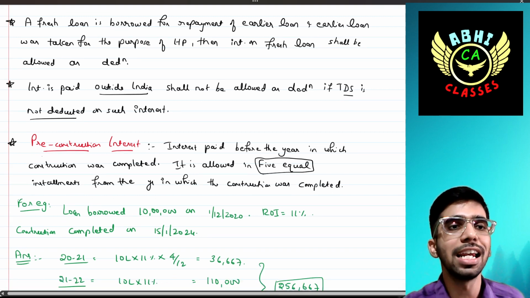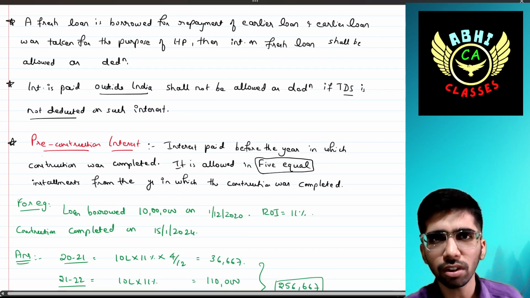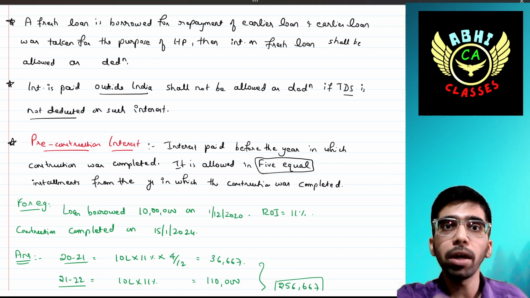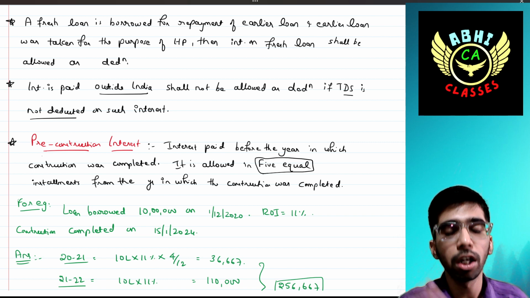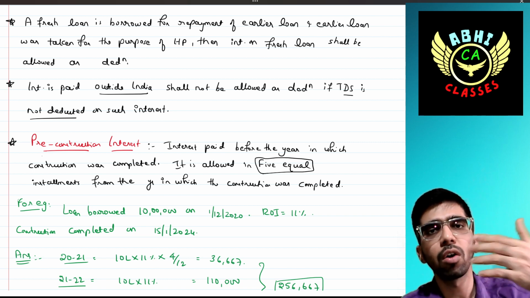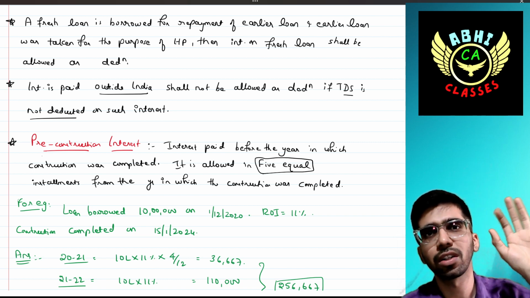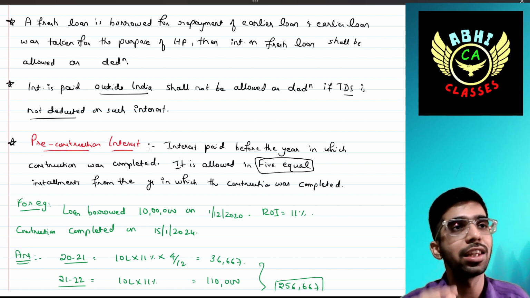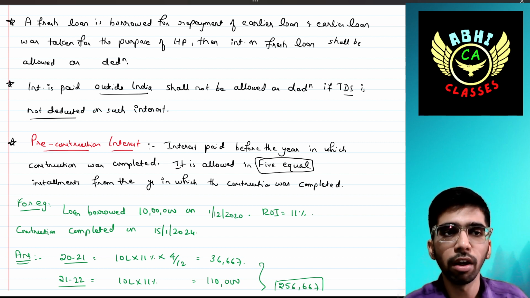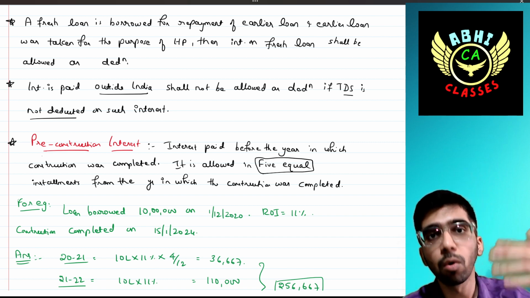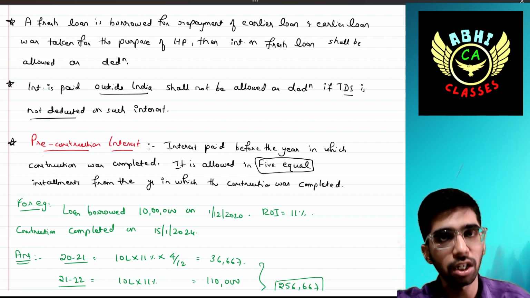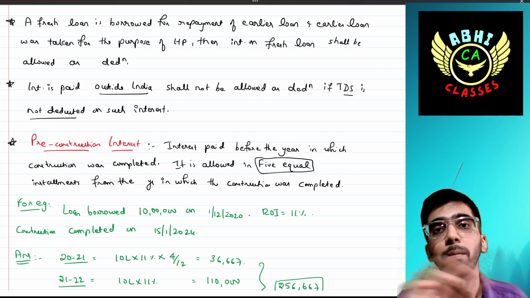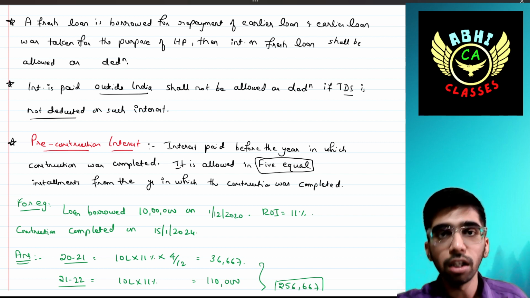Super. Then, interest paid outside India. The loan is borrowed somewhere outside India, and interest is also paid outside India. It shall not be allowed as a deduction if TDS is not deducted on such interest. There is a provision under section 194A requiring us to deduct TDS, which we'll discuss in the TDS and TCS chapter. If interest is paid outside India and TDS is not deducted under the provision, then that interest will not be allowed as a deduction. If TDS is deducted, then you can take it.